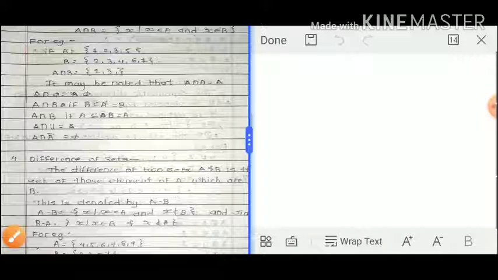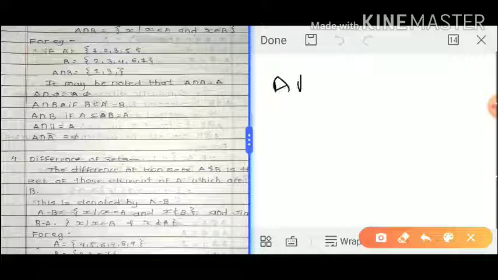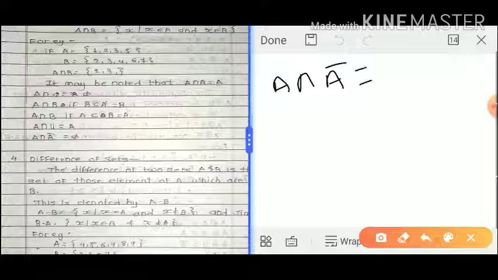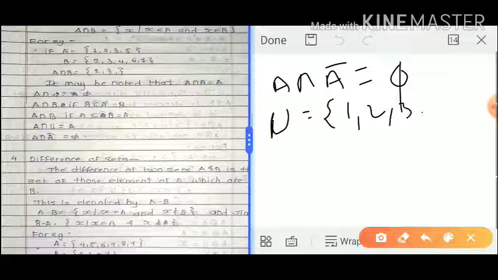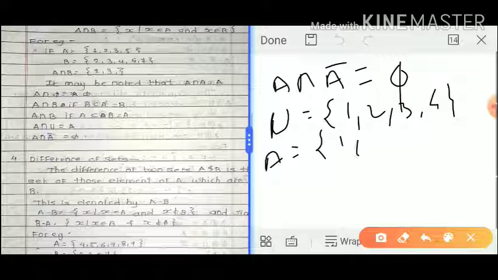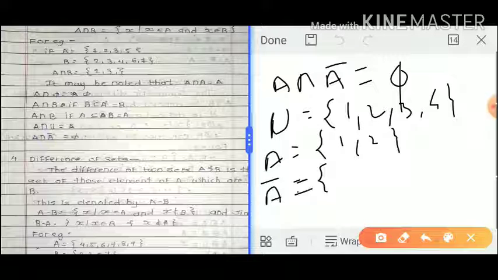Next point, A intersection A complement equals phi. For example, universal set U contains 1 2 3 4, and A set contains 1 2. We first need to find the A complement, because U set and A set are given.